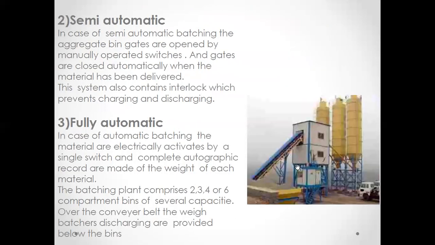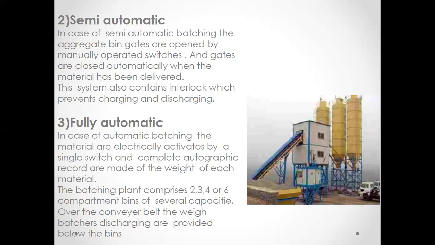Second is semi-automatic. Here you can see in the picture there are three bins provided. In semi-automatic batching, the aggregate bin gates are opened by manually operated switches, but are closed automatically when the material is already delivered. The third one is fully automatic.